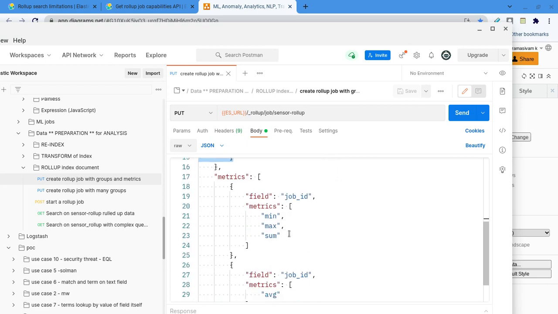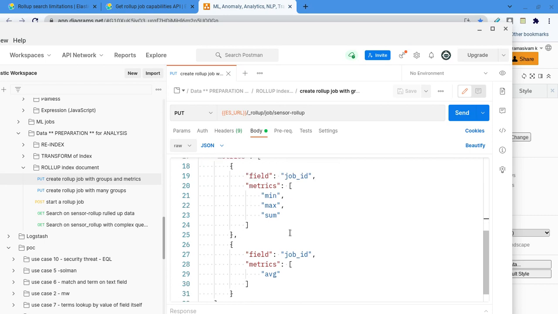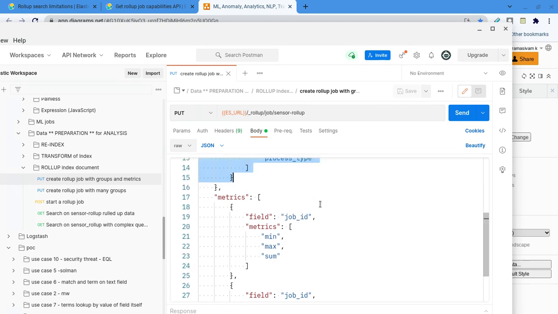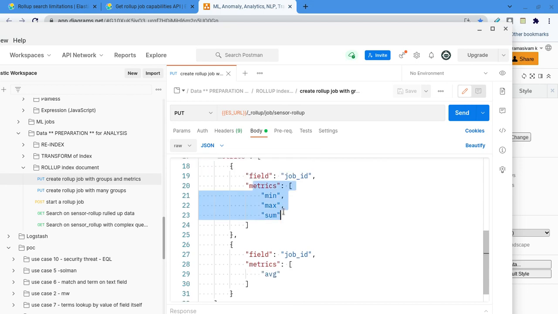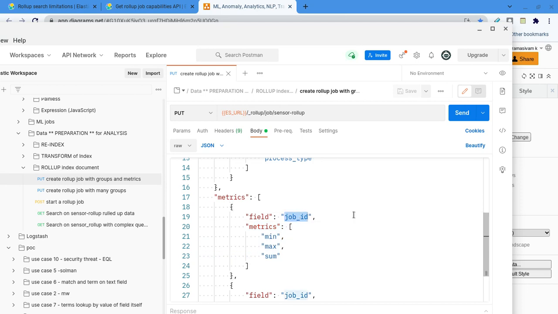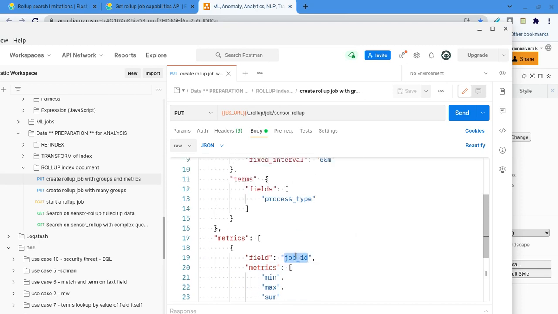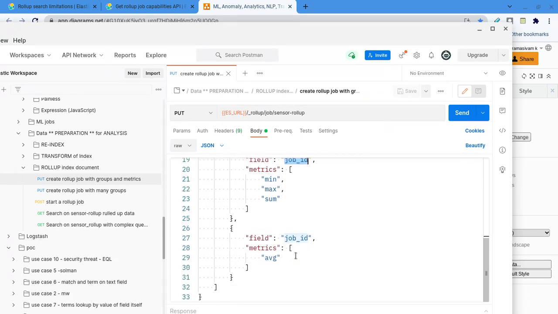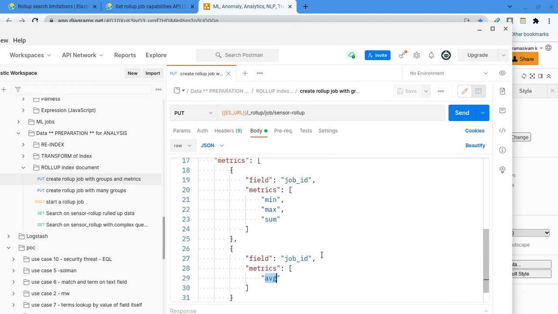Then similarly metrics. Once it's grouped, we will find the sum of the metrics with the given field. The job will say, for example, price or something like that in your case. Of course, for that you can find the average as well, so it can be more than one, and you can keep all of them. But there is one thing with respect to average.